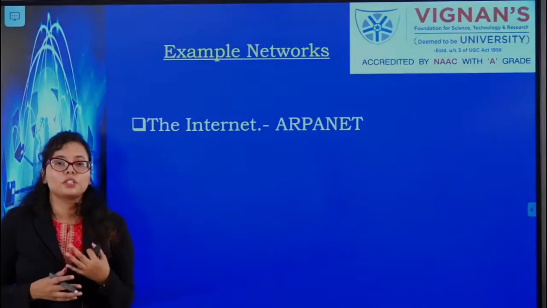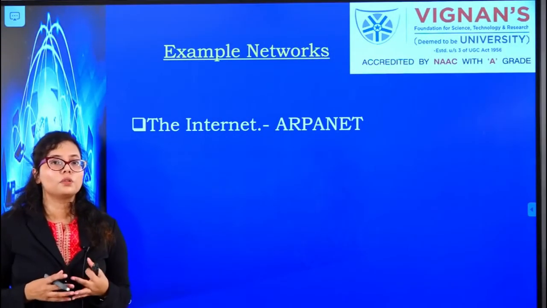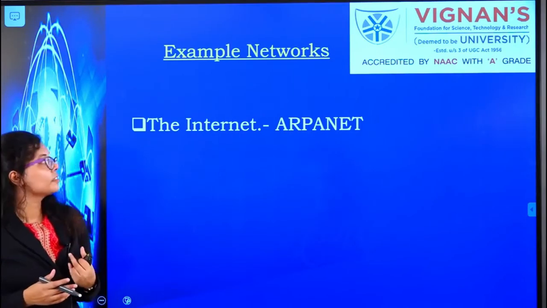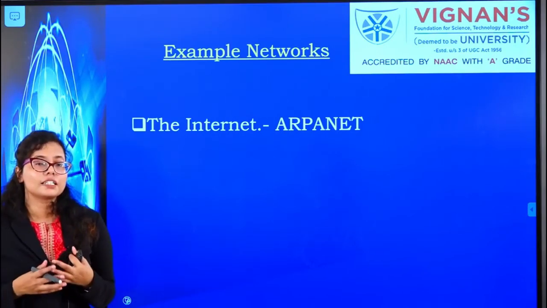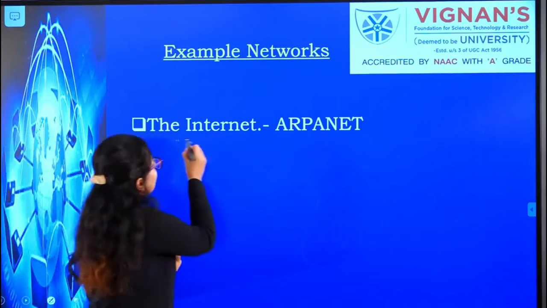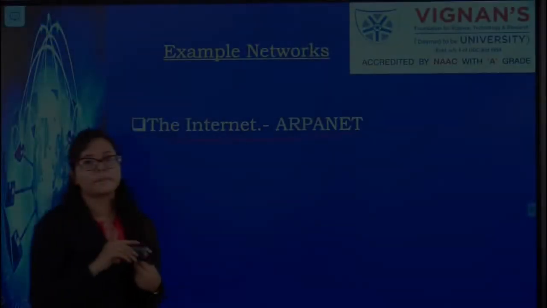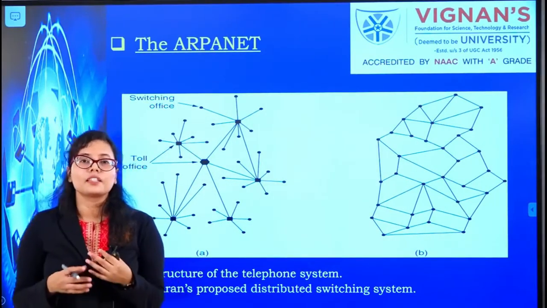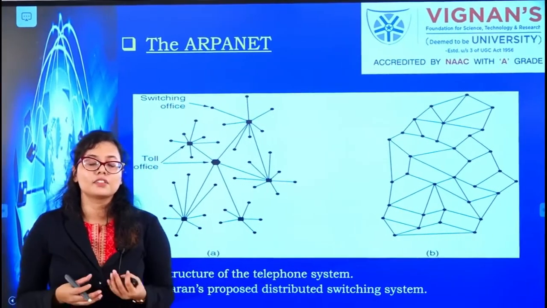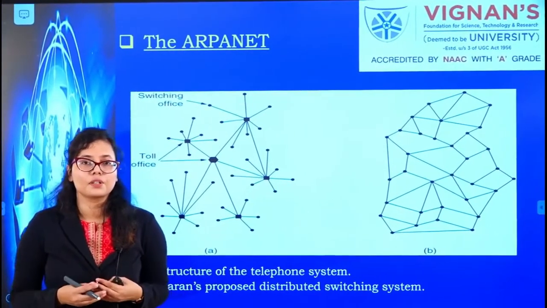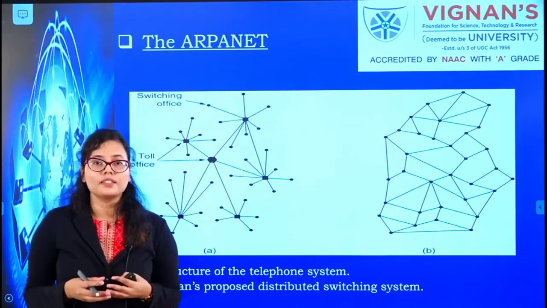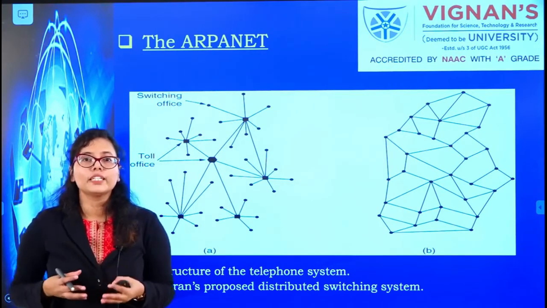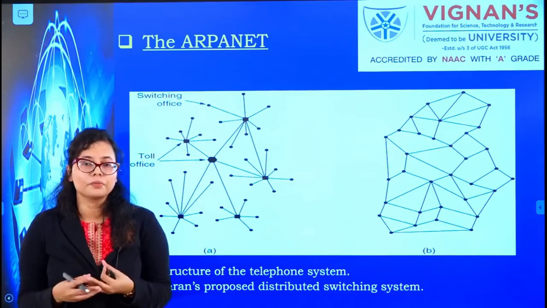Having understood the reference models, we will look at how the internet evolved. What is the history behind the internet? The history of the internet began with ARPANET. The story is quite old. It started around the 1950s, when the US and the Soviet Union were enemies. They were in the Cold War. Both wanted to excel, and they had a competition between them.